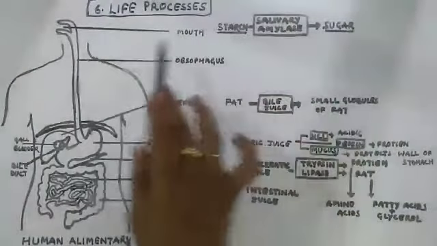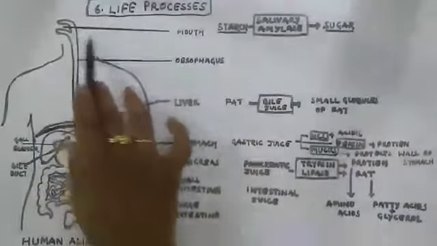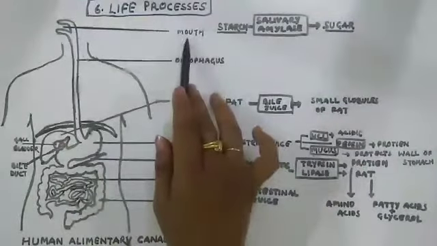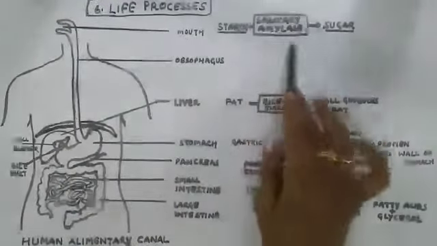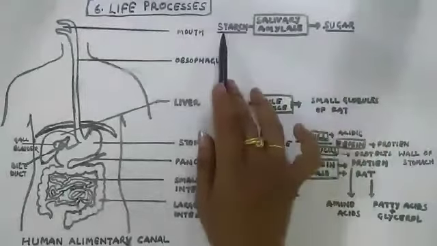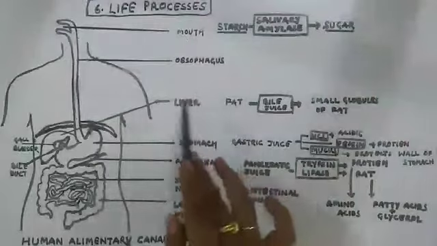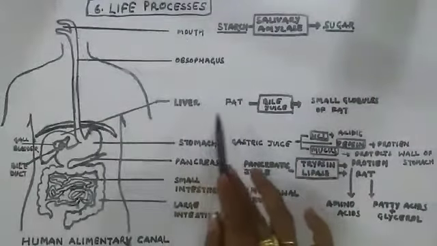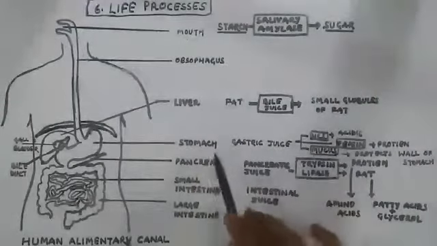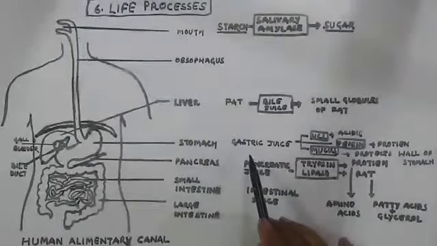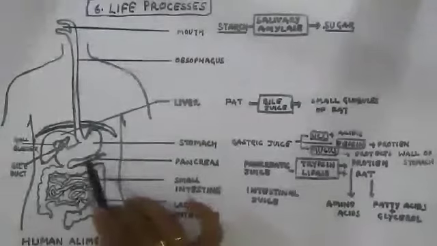The saliva is secreted from the salivary gland present in the mouth, and the salivary amylase breaks starch into sugar. Similarly, the stomach contains several glands in its walls.